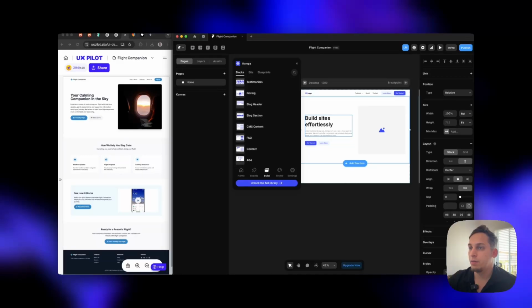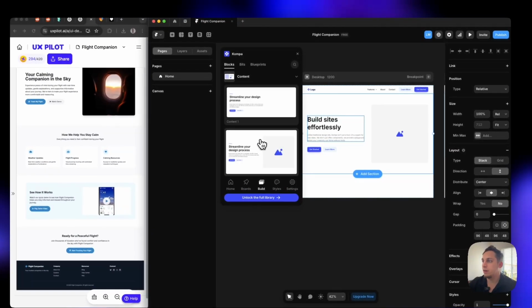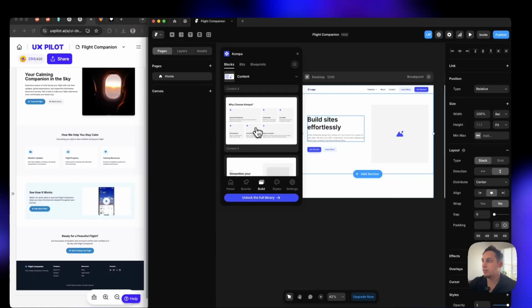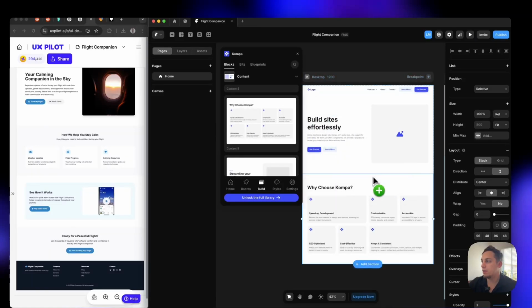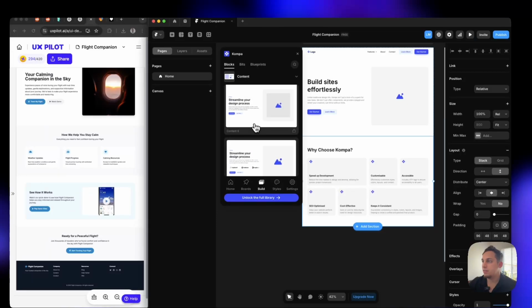No. What is this? This is like content. Let's see content. So we have different content types. Can we use this one? Yes, also for free, right? And then we need something else like this.